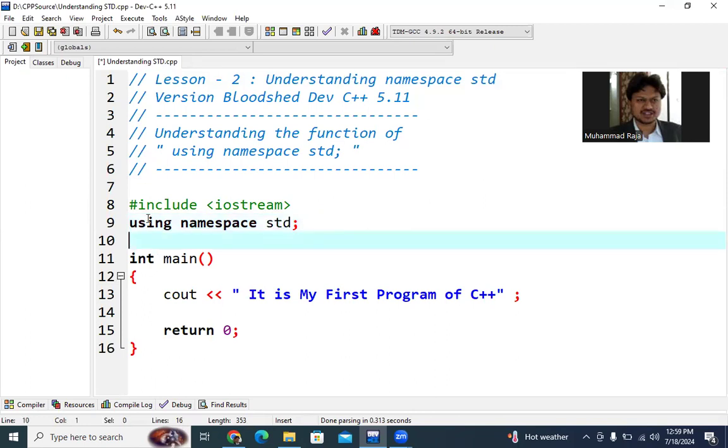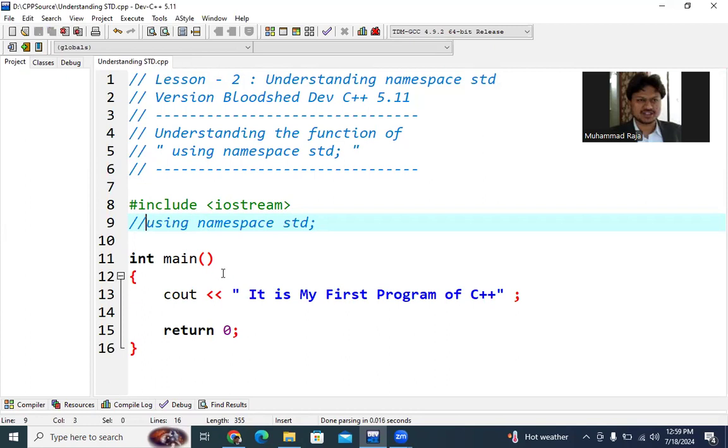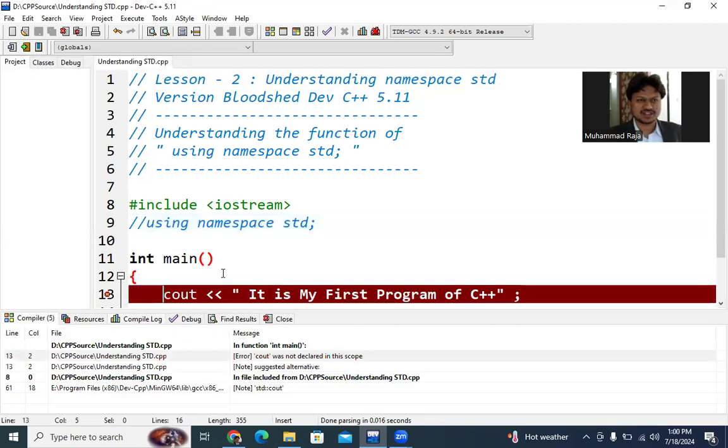So here, check it out. Suppose I put two slashes here, so using namespace std becomes a comment. The computer will not be able to read it. So okay, let's save it, and after saving it, I'm going to compile it with F9. Now it's unable to recognize cout. In our previous lesson, we saw that cout is clearly recognized by the compiler, but now the compiler is totally not recognizing cout.